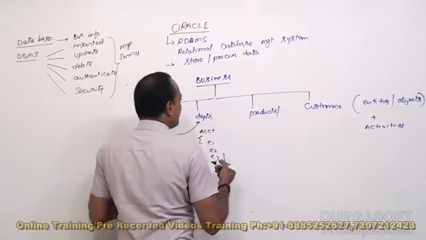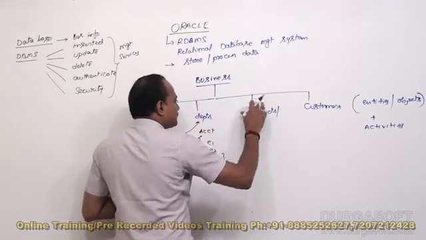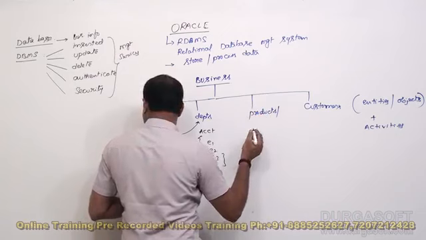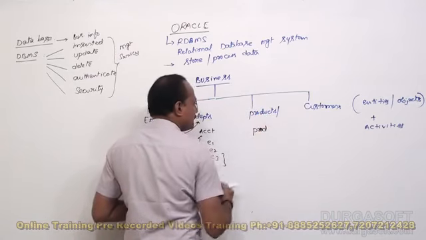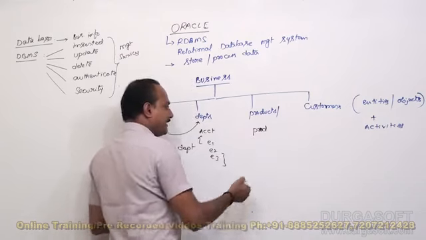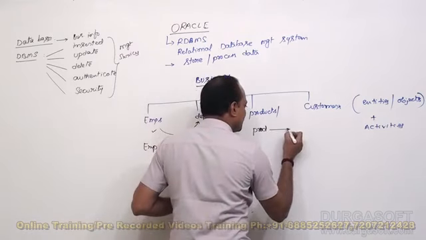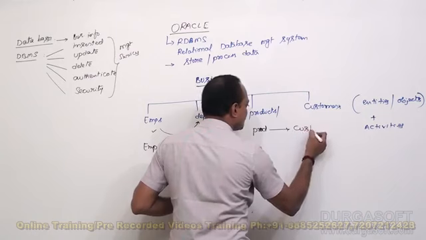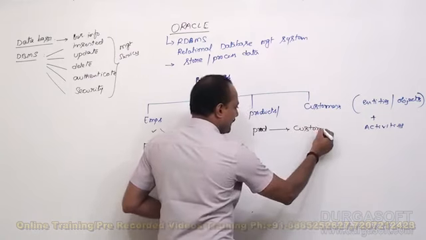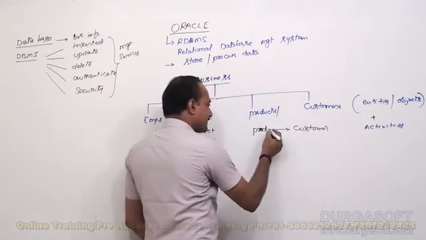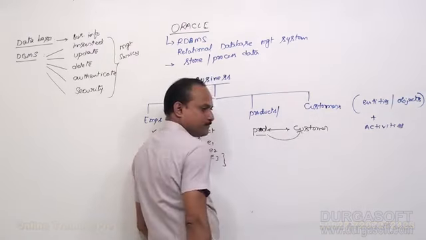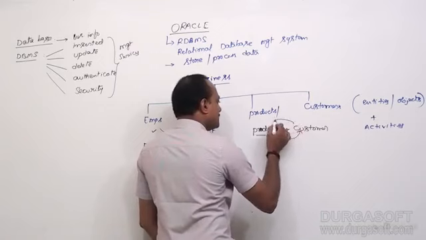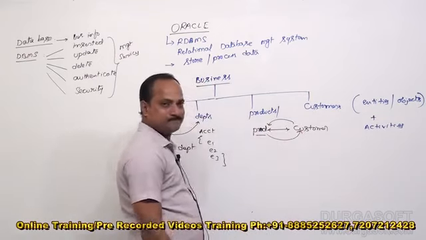And next, in my business I am producing some products. On any one day, the product should be sold to a customer. So product means it should be related with a customer. Customer means he must buy at least one product.